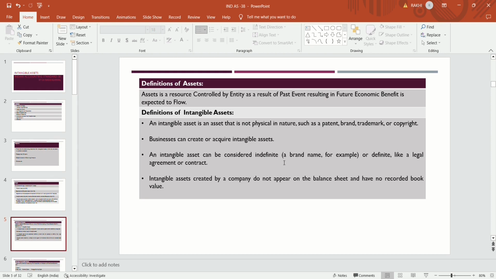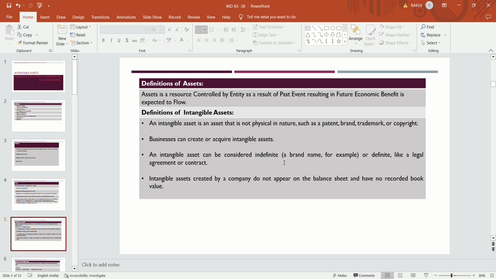The future economic benefit is derived from that asset, the asset is identifiable and controlled by the entity, but there is no physical existence. Examples are patent, brand, trademark, copyright. All these are intangible assets, they do not have any physical existence, but still they are assets.